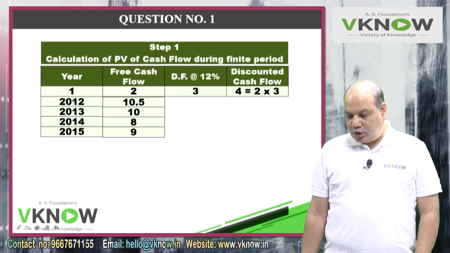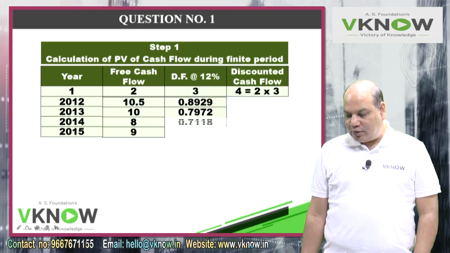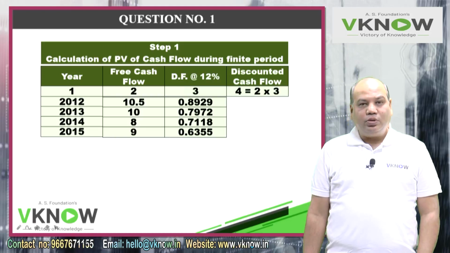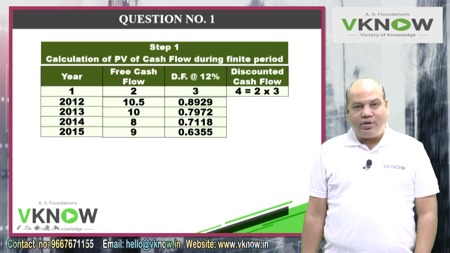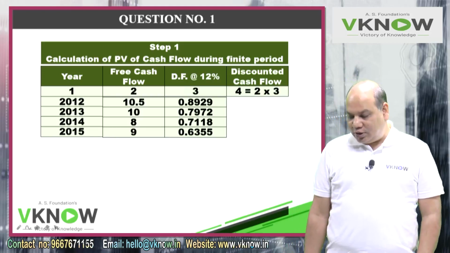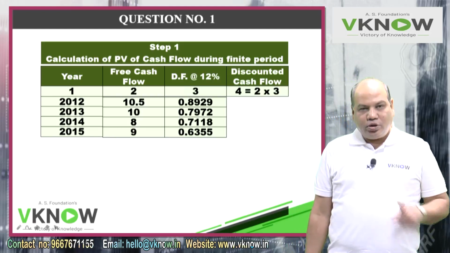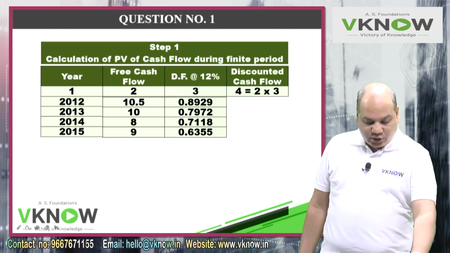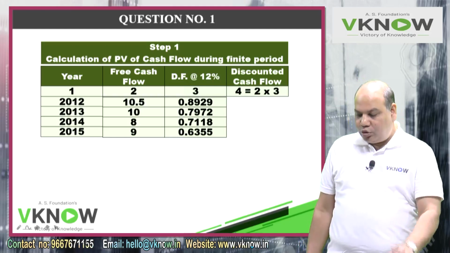Now take calculator, write the factor. 1 divided by 1.12, 0.8929, again equal to 0.7972, equal to 0.7118, again equal to 0.6355. Remember the last column I have to add. So use memory plus function. How will you do it? Start.